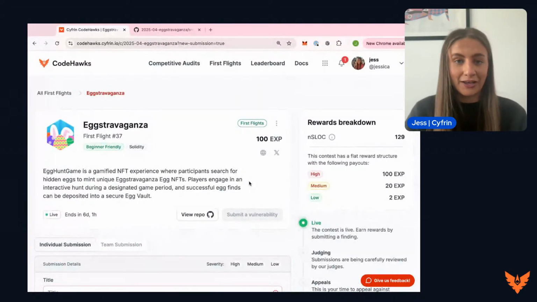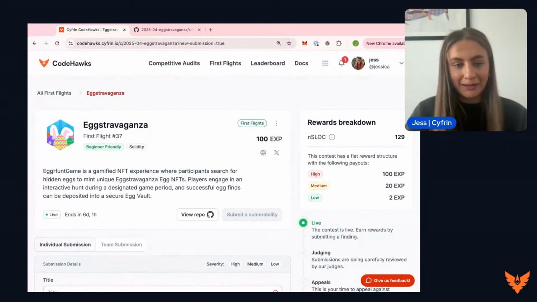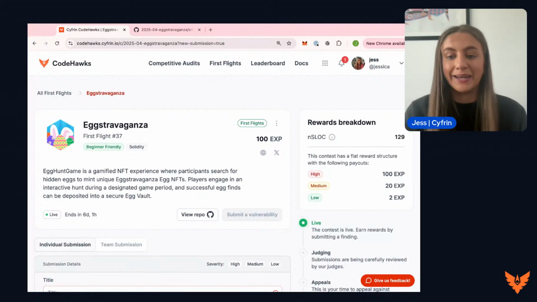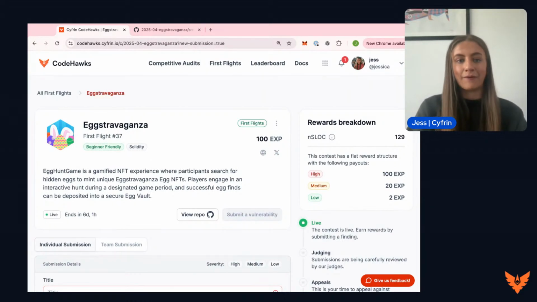So when it comes to the first flights, the competitions follow the same structure as a normal competition does. You will submit your vulnerabilities. Once the competition has come to an end, one of our judges will go through the submissions, validate them, and categorize them low, medium, and high. And the better your submission, the more points you will get. So if you are taking part in this competition, good luck.